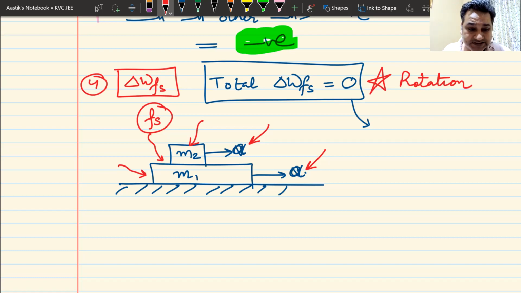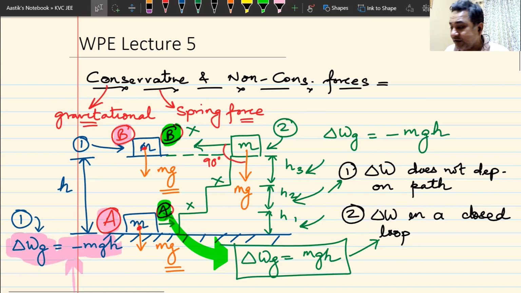What have we discussed in today's class? Let me summarize it. We have discussed what conservative forces are, and we have seen there are forces like gravity and spring force, on which work done does not depend on path. You go from any path, work done is the same. You move in a closed loop, work done is 0. Such forces are known as conservative forces.